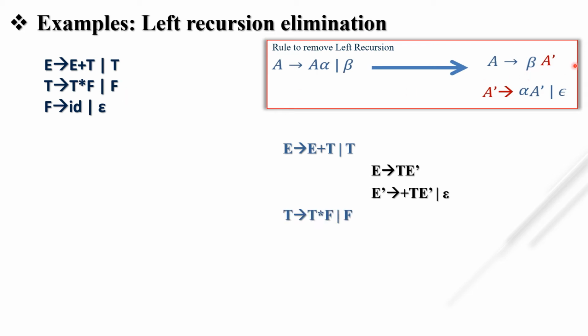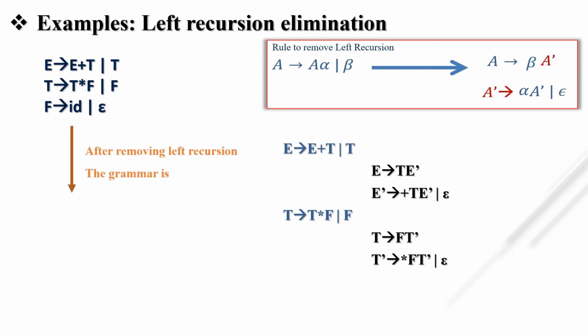First A tends to beta A dash, so T tends to F, sorry, T tends to F T dash. Okay. Next, T dash tends to, what is our alpha? Star F. So we simply write star F. Here there is a T dash, that's why we put here T dash, and according to the rule we have to put null at last. So we do not have to change F tends to ID or null because it is not left recursive. So our final grammar, after removing the left recursion, is E tends to T E dash, E dash tends to plus T E dash or null, and so on.